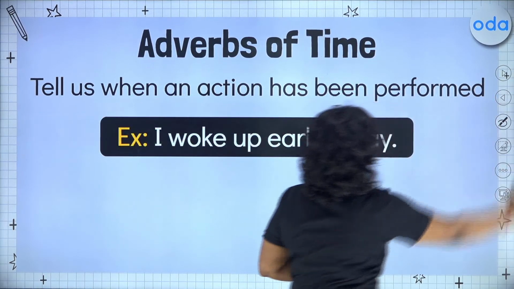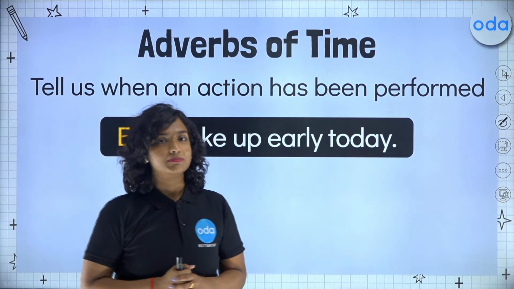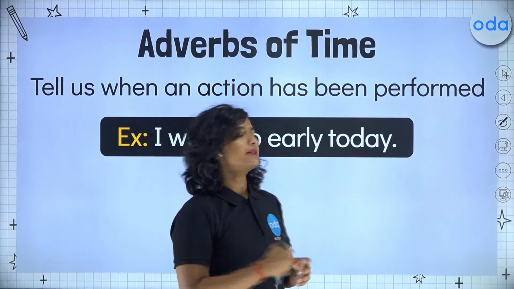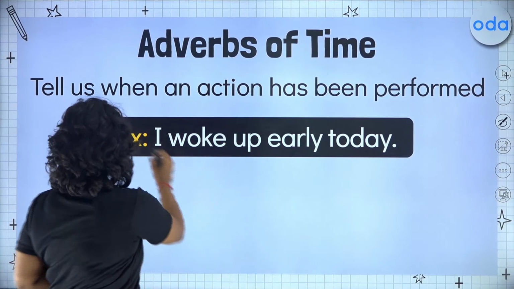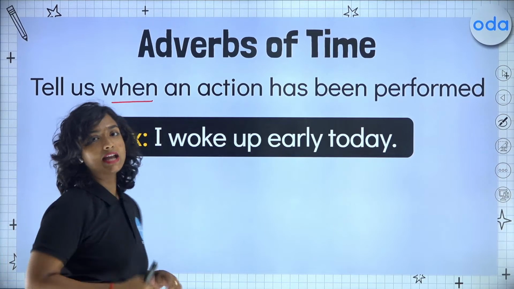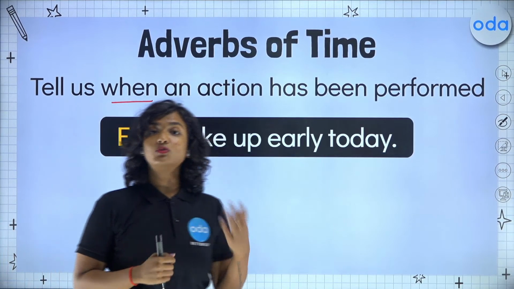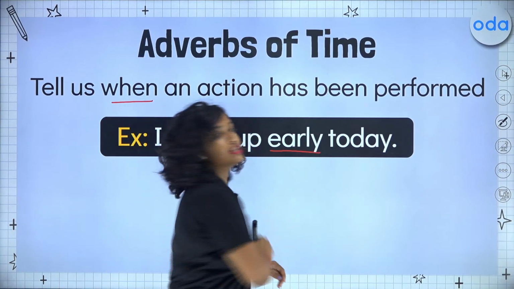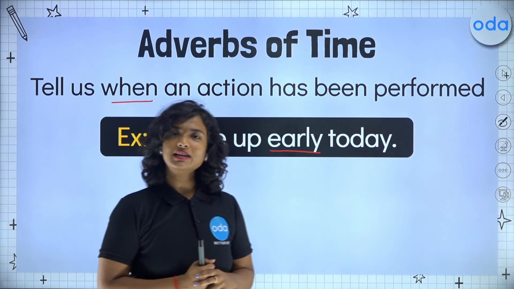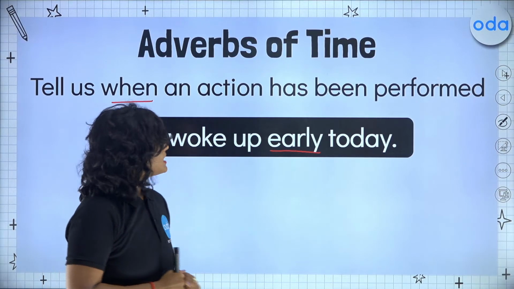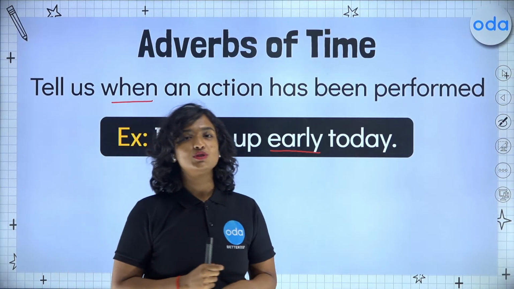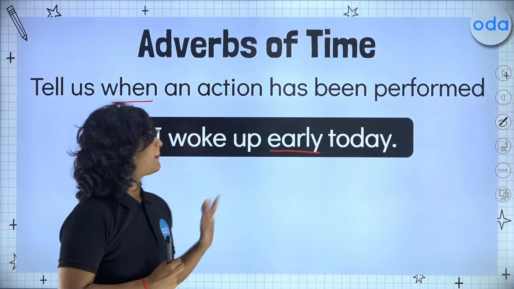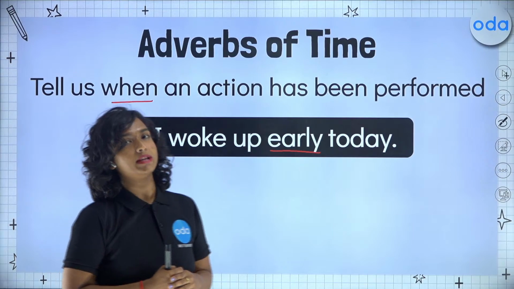Our next type, we have adverbs of time. So now we know how and we know where. What about when? So adverbs of time will tell us when an action has been performed or when it will be performed. For example, I woke up early today. When did you wake up today? I woke up early. Now, some more examples of this, of course, would be the inverse, which is late, would be tomorrow, then, before, after, and so many more.